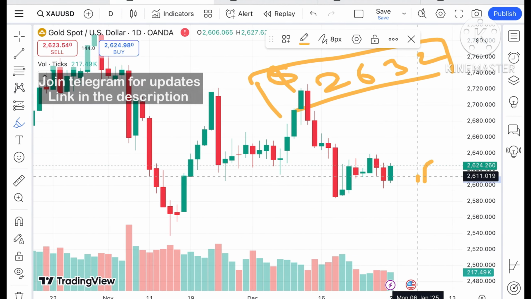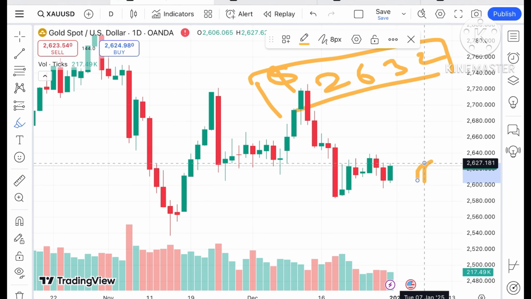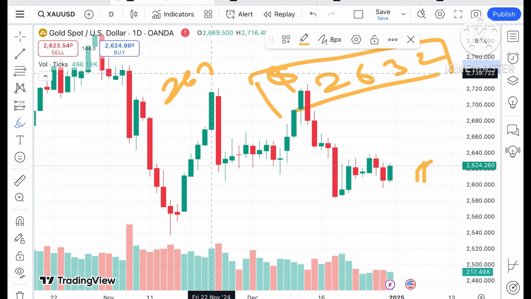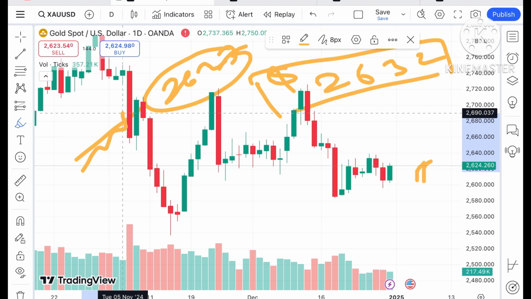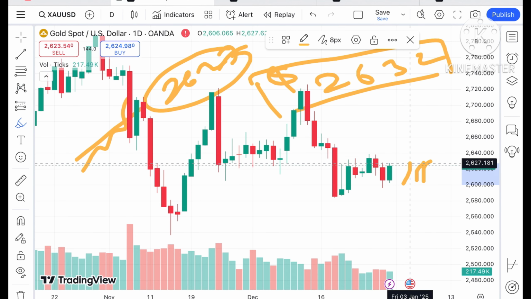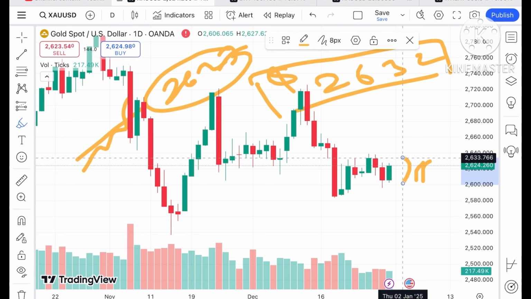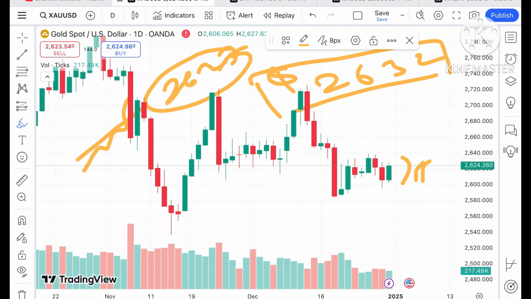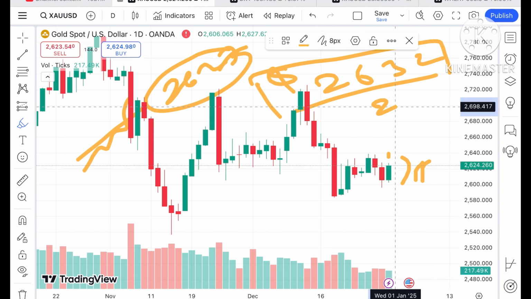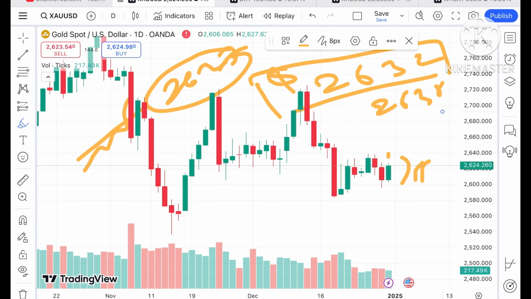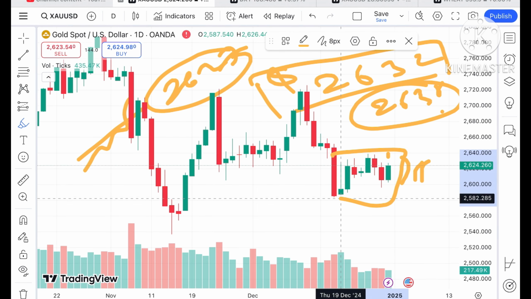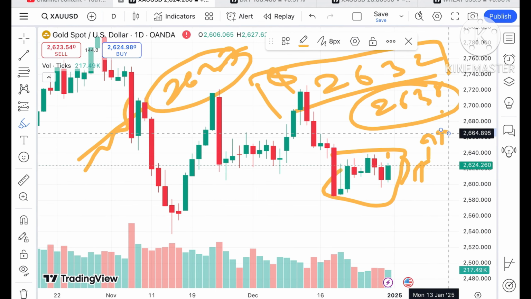Okay, if you look at this particular trend, the level of 2627 is already a weak resistance, so chances are high it can cross this level, touch 2632, and from there we can see a level of 2633. Once it starts going over this level, there will be a probability of crossing a level of 2638. Okay, and then there will be a zone breakout, so we can see further upside.